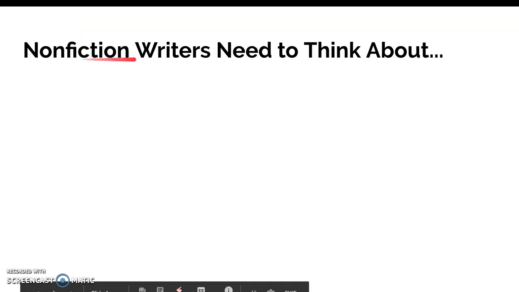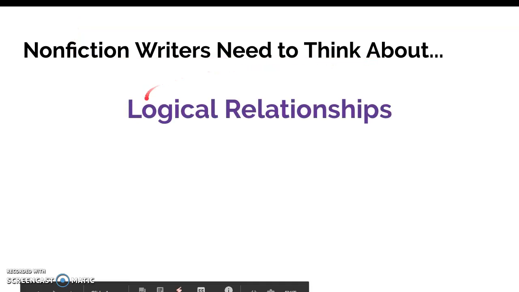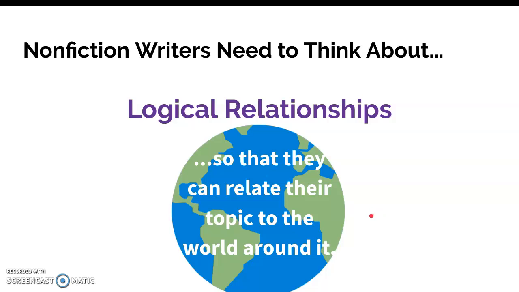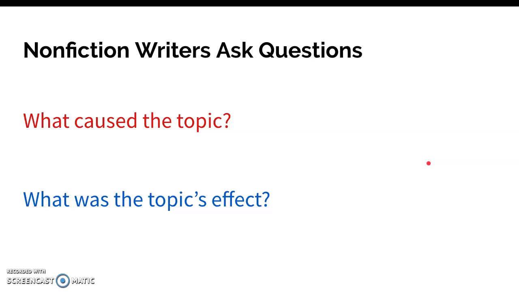Okay, nonfiction writers need to think about logical relationships so that they can relate their topic to the world around it. Just like the reporter who wrote that second headline, they were thinking, okay, this scientist invented a new engine, but people aren't going to care about it unless I tell them how that will affect their lives. The first reporter did not think about that, and so we weren't very interested. Nonfiction writers often ask themselves these questions. What caused the topic? And what was the topic's effect?